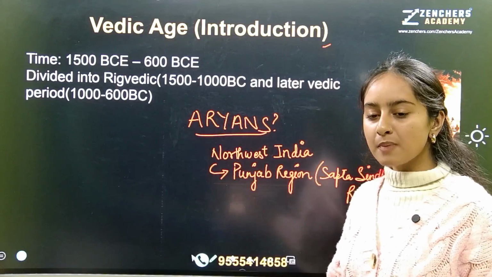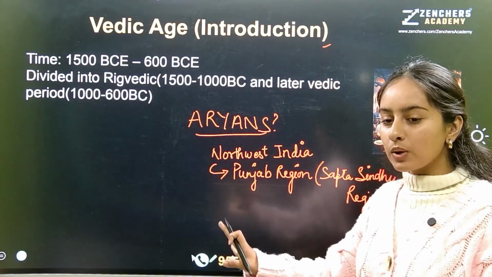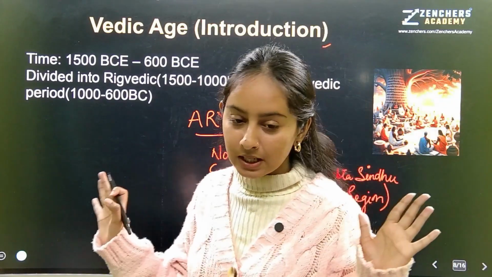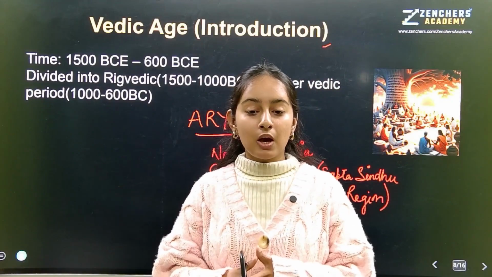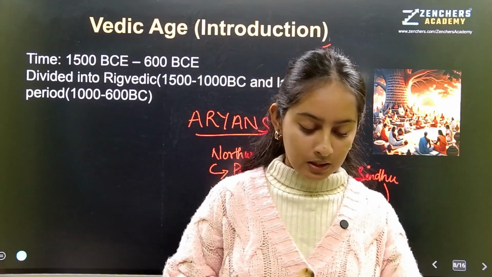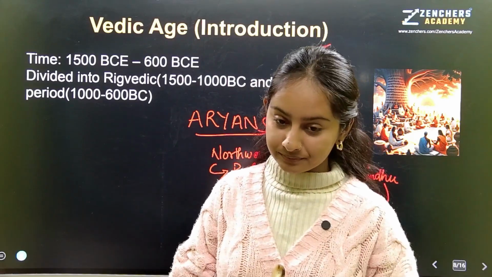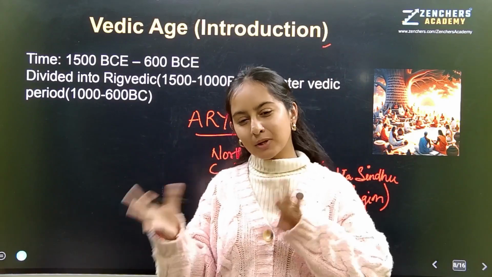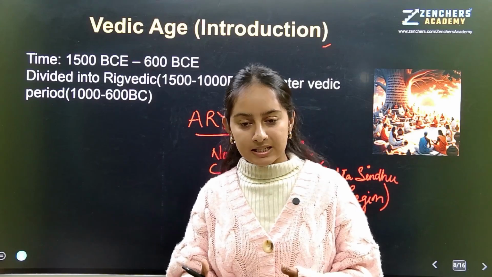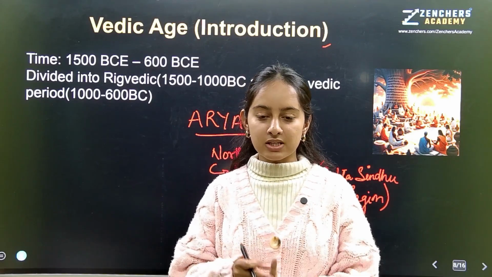Hope you understood this much, that Aryans were the people who migrated from Central Asia to the Indian subcontinent. Now, who were they actually? They were the Indo-European semi-nomadic kind of people. Semi-nomadic means who keep on changing their places. Okay? They were pastoralists.